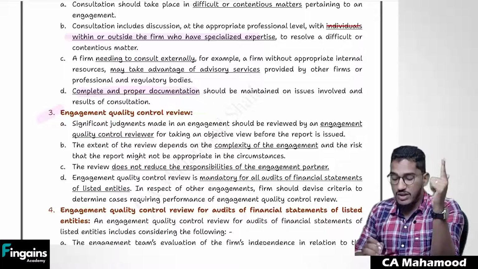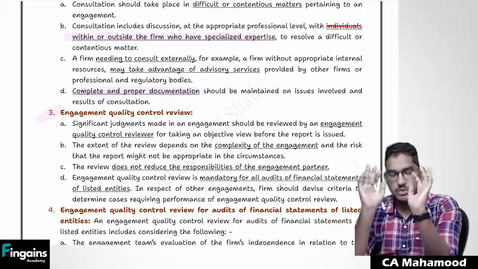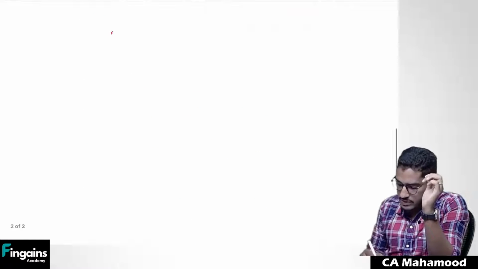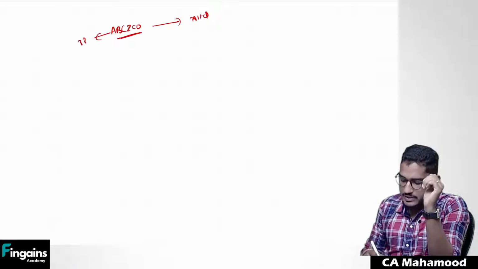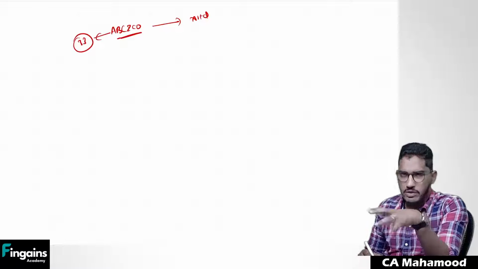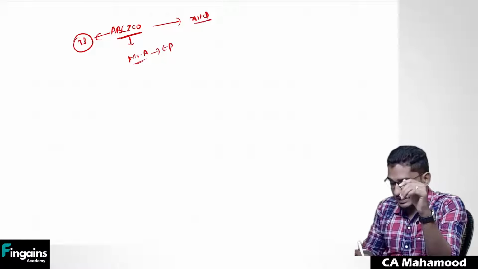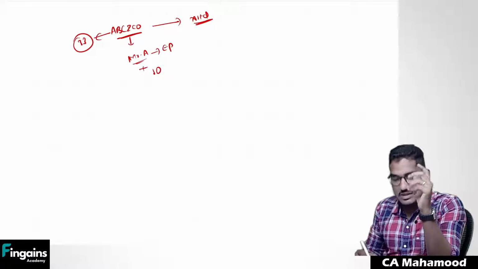And there should be something called engagement quality control review. So now what is this engagement quality control review? If I have to give you an example, this firm ABC and Co has got the audit of client X Limited. Now in this firm, totally 33 staff are there, but all 33 people will not work on the same project. So what has happened is, Mr. A, being an engagement partner, took the responsibility for this client X Limited, so he became the engagement partner. Out of the remaining staff, some 10 staff he has picked.